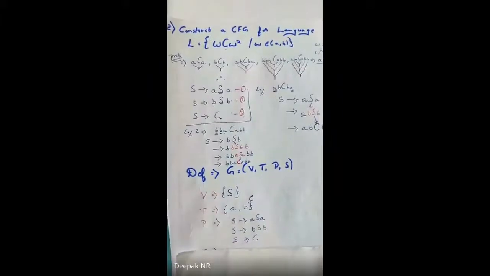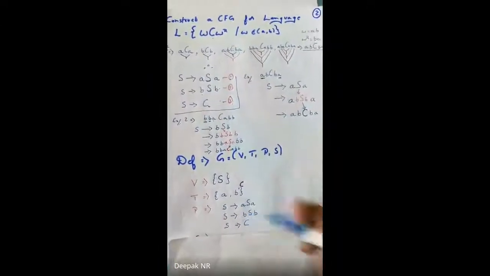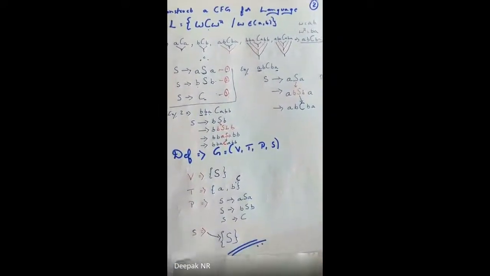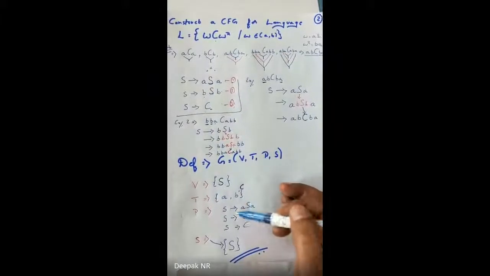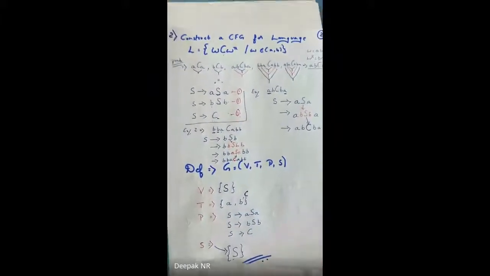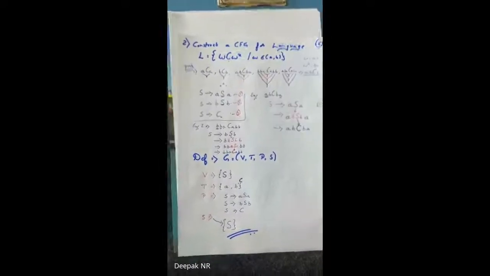Clear? Now I have to write the production. All these three lines I'll be writing here. And I write S. S stands for the starting state. Which is the starting state in this given machine? S is the starting state. So I write it here. This is our answer for one full question. Is that clear, guys?